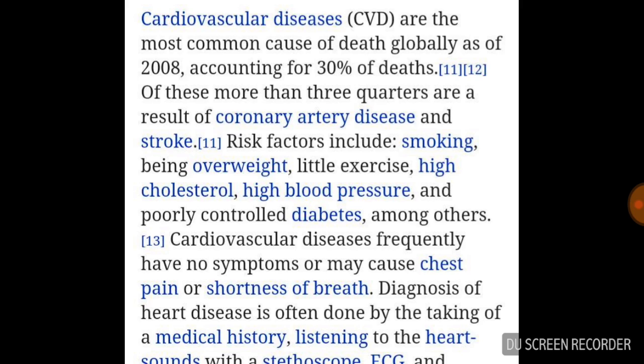Coronary artery disease means the artery in the heart gets blocked and blood doesn't pass through it, and then the blood flow stops for a few seconds, causing a stroke. Risk factors include smoking, being overweight, little exercise, high cholesterol, and high fat foods.